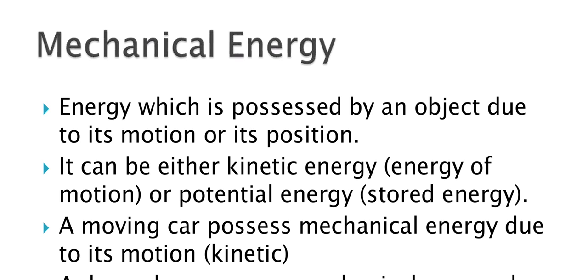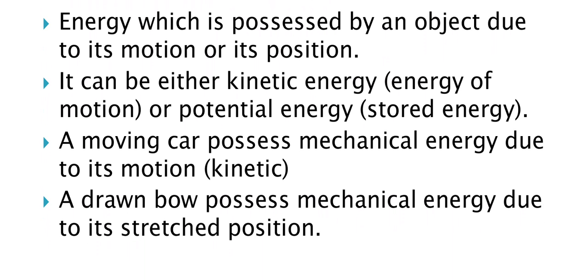Mechanical energy is the energy which is possessed by an object due to its motion. If the object is in motion or in a position, then mechanical energy is there. Mechanical energy can either be kinetic energy, in the form of motion.